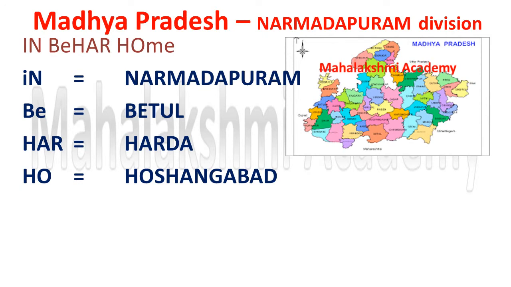So another division is Narmadapuram division. The short code is IN Bihar home. So IN, where N is for Narmadapuram, so you can understand by this that it belongs to the Narmadapuram division.